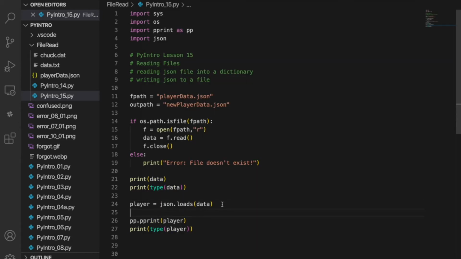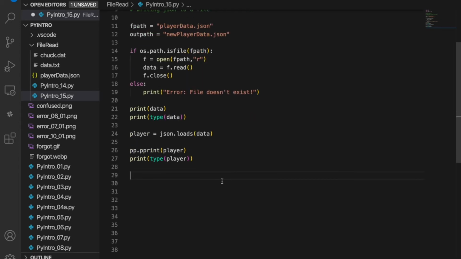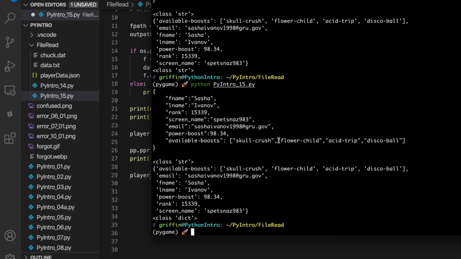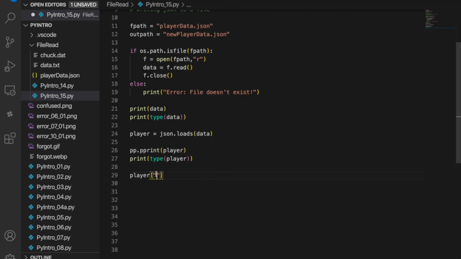To prove that to you, let's alter some of the data. I'm not going to overwrite the original file, so I can say player sub, well, what key? Let's say their rank went up. So we're going to say player sub rank is equal to something bigger.